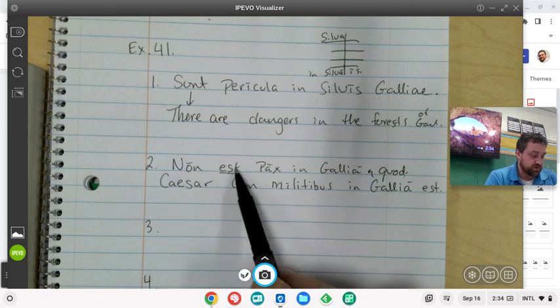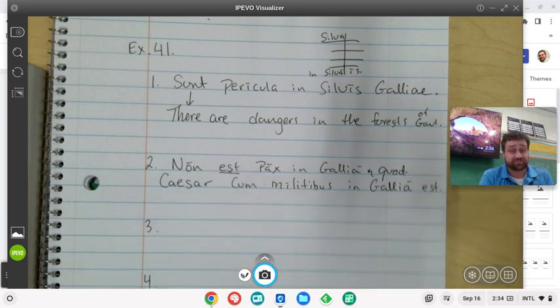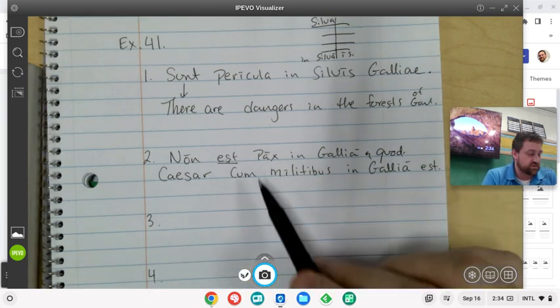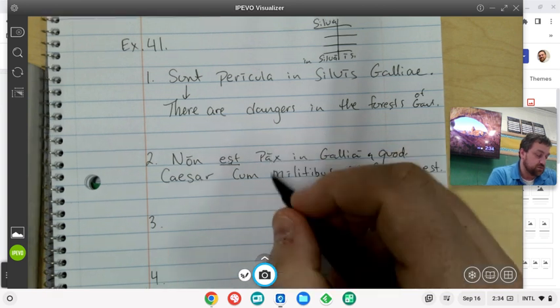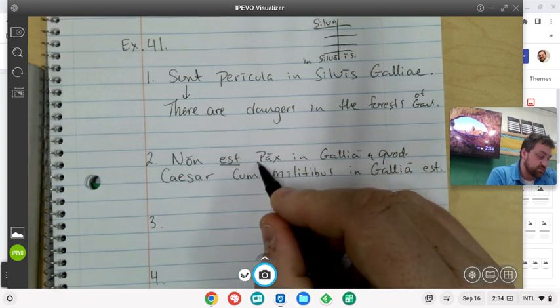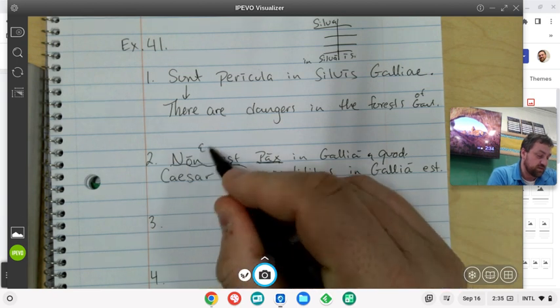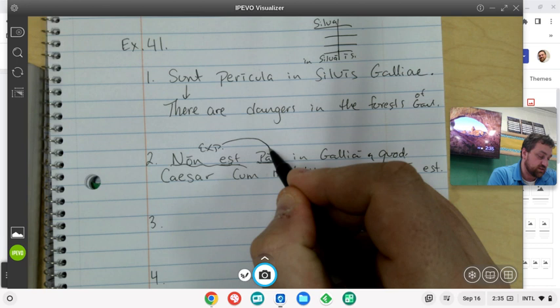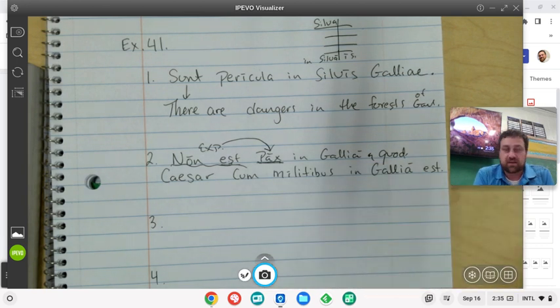Okay, and so this is probably our expletive. So non est would mean there isn't. There is not peace. All right, so here's our expletive right here, introducing our subject, which is pax, because pax is in the nominative, and it means peace.